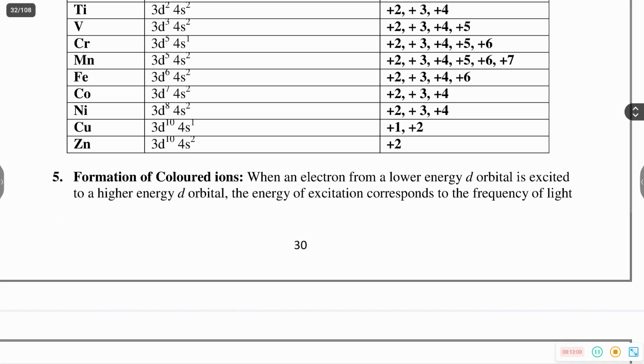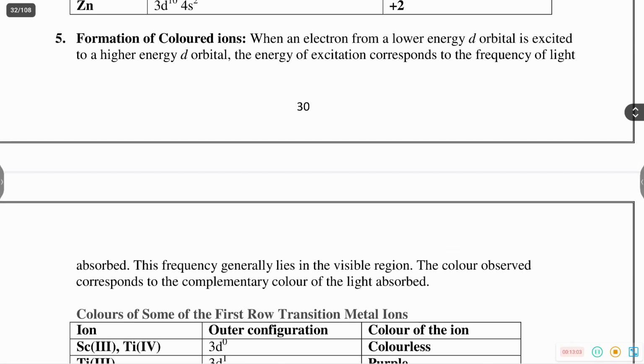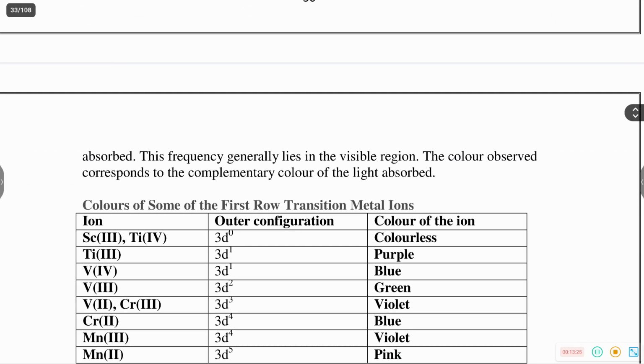Next is the formation of colored ions. We already discussed this. How is a colored ion formed by a transition metal? By absorbing energy from the visible region, electrons move from a lower energy d orbital to a higher energy orbital, and the excitation corresponds to the frequency of light absorbed. This frequency generally lies in the visible region.